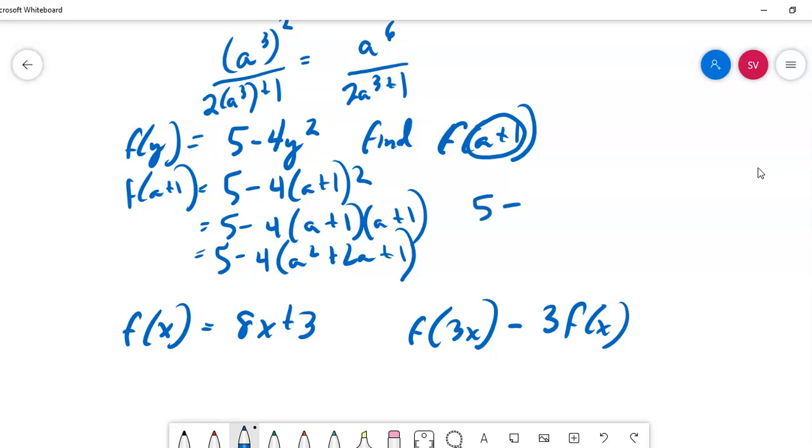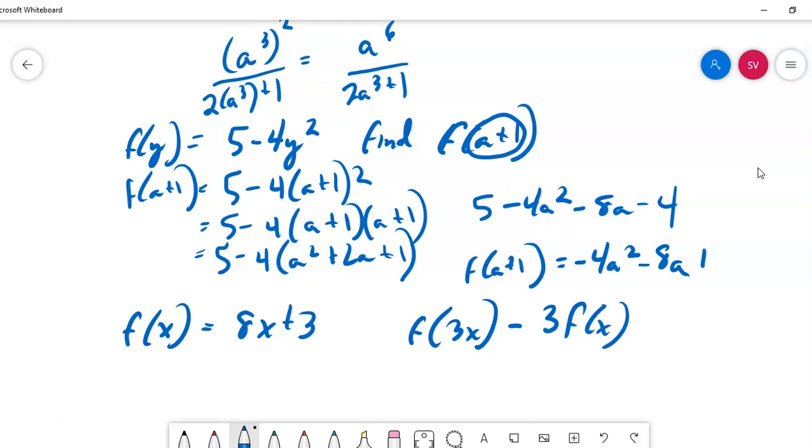I'm going to get 5 minus 4a squared minus 8a minus 4. And then I'm going to combine like terms to get f of a plus 1 being equal to minus 4a squared minus 8a plus 1, because this 5 is assumed to be plus 5 minus 4 is plus 1.